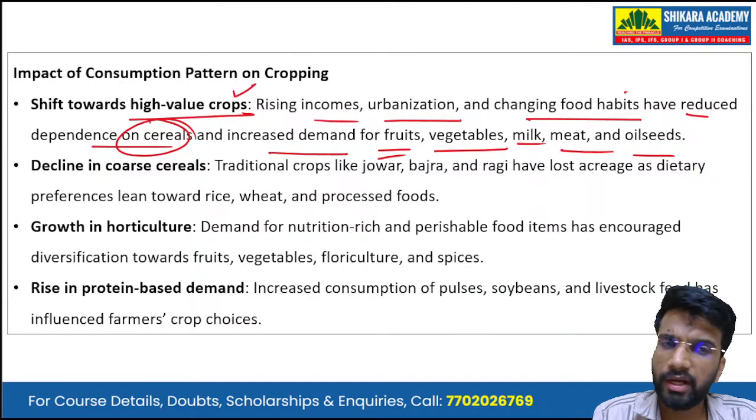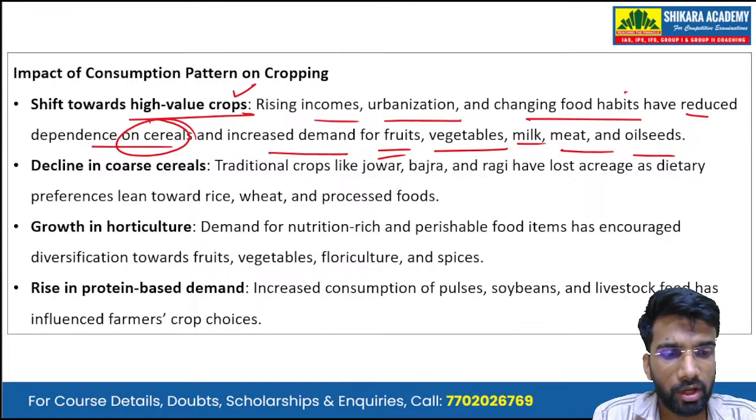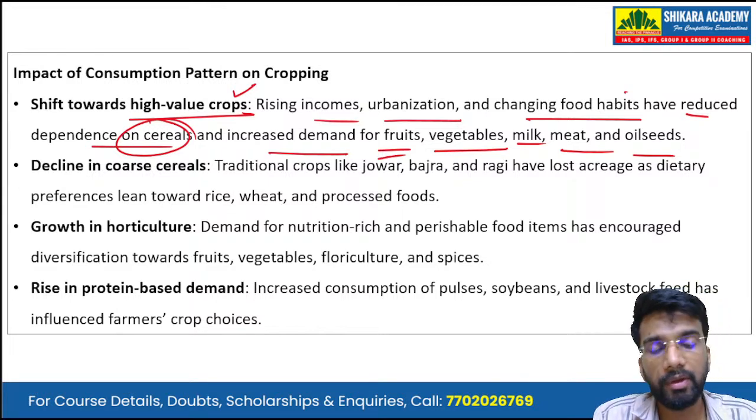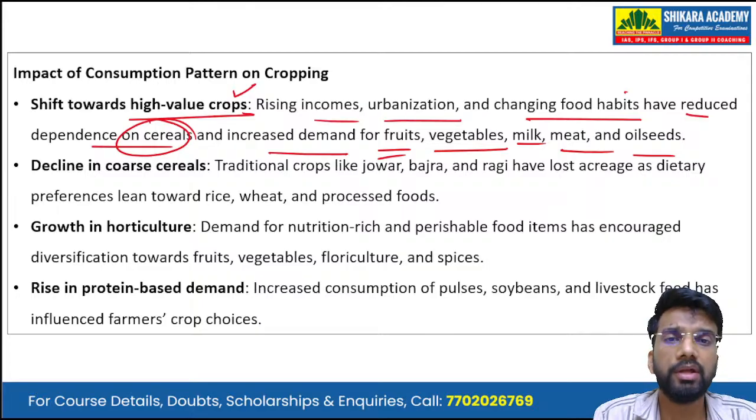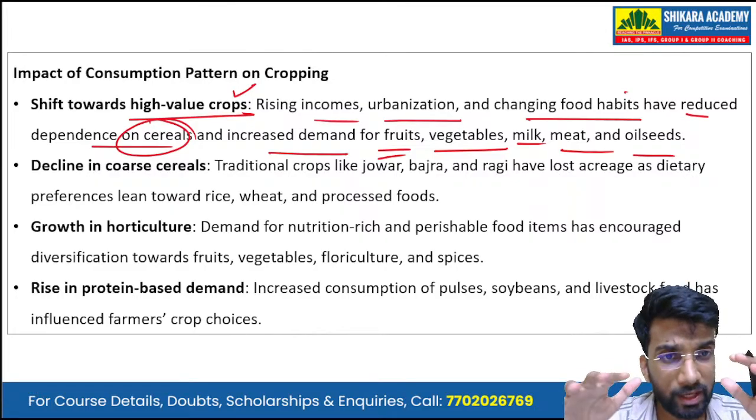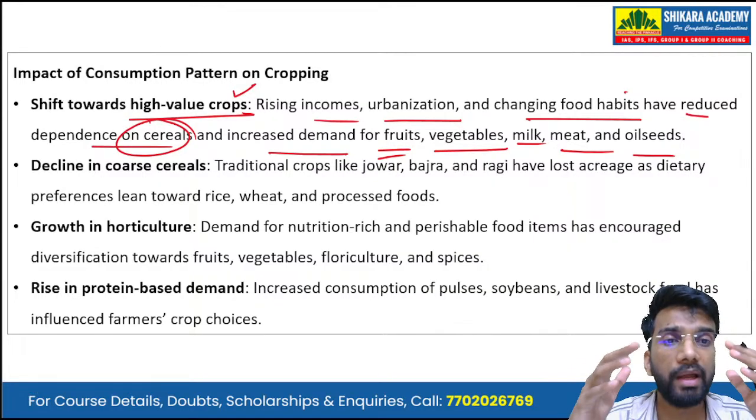after the 1991 reforms, when the economy started to expand and grow, there was rapid urbanization along with increased income for the middle class. So their consumption patterns also changed. Now the middle class is more inclined towards consuming fruits, vegetables, milk, meat, and oilseeds. That is, they are trying to diversify and take a balanced diet.